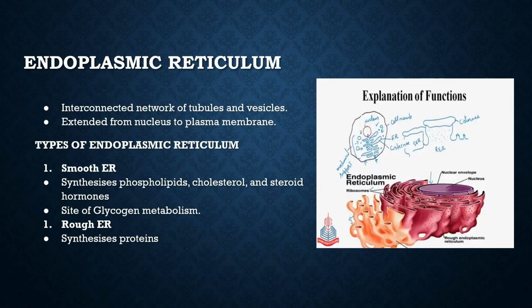Endoplasmic reticulum. The endoplasmic reticulum is an interconnected network of tubules and vesicles. It extends from the nucleus to the plasma membrane. There are two types of endoplasmic reticulum, smooth endoplasmic reticulum and rough endoplasmic reticulum. Smooth endoplasmic reticulum helps in synthesizing phospholipids, cholesterols, and steroid hormones. It is the site of glycogen metabolism. Whereas the rough endoplasmic reticulum synthesizes proteins. You can see the picture here of the endoplasmic reticulum.